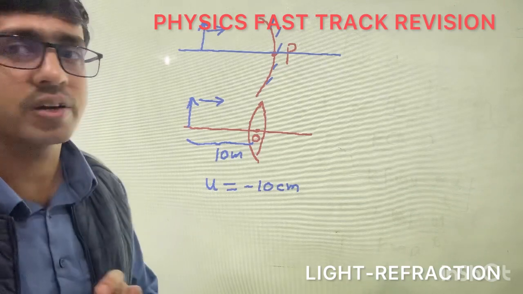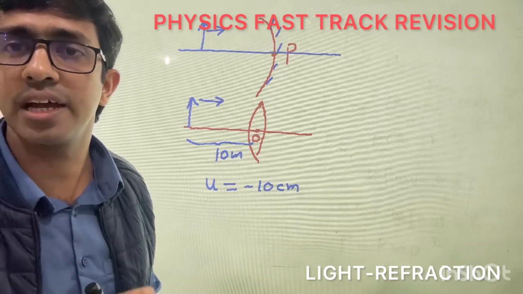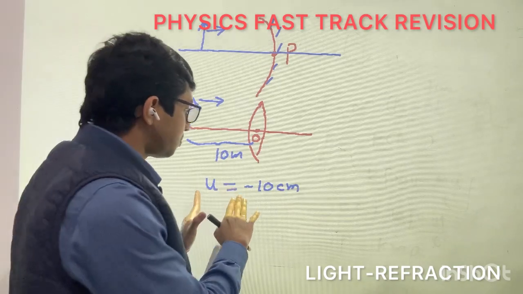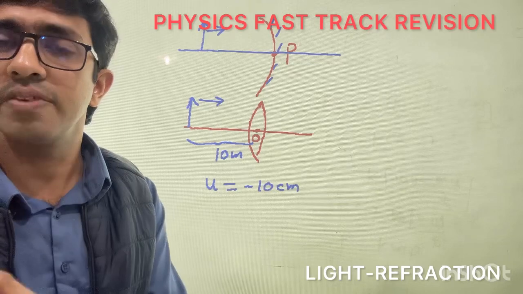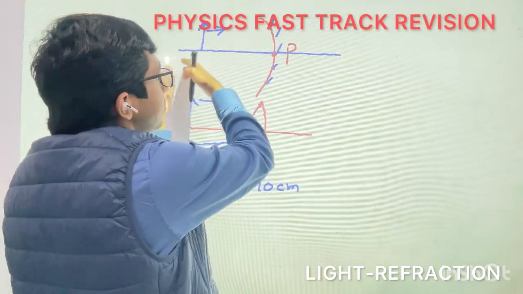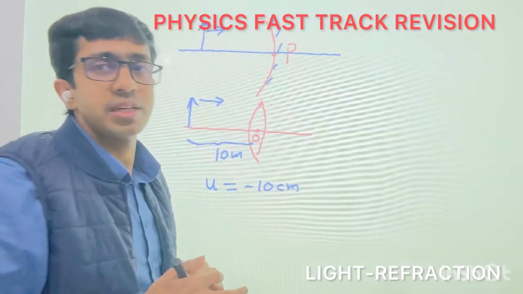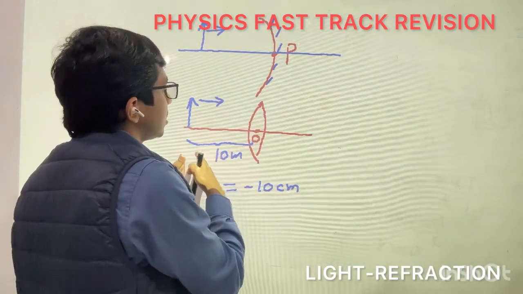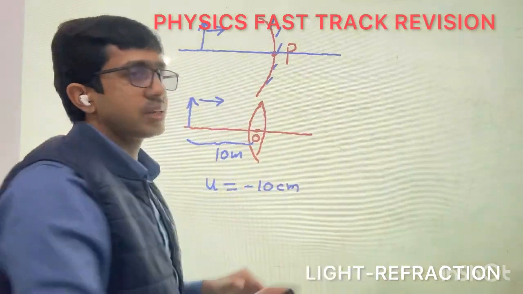This is very important information for mirrors and lenses. It is the area where most students struggle. The point is, the object distance is always negative, and the image distance v can be positive or negative depending on the situation. If the image is found on the left side, v will be negative, and if it is coming on the right side, v will be positive. In the case of a lens also, if it is coming on the left side, v will be negative, and if it is on the right side, v will be positive.